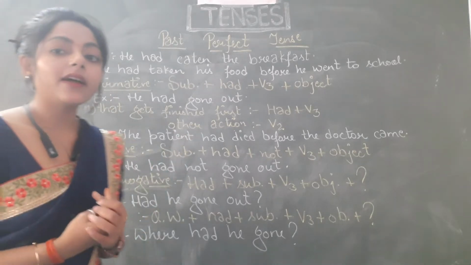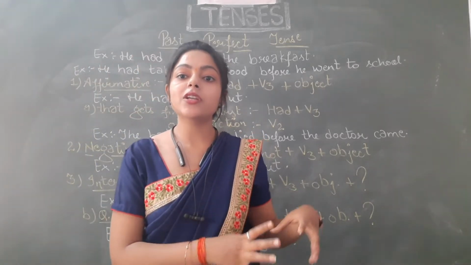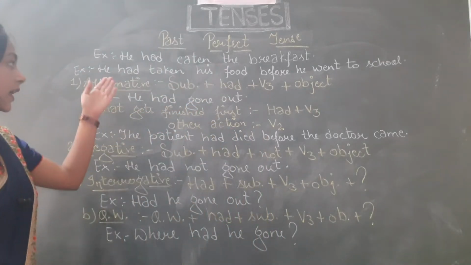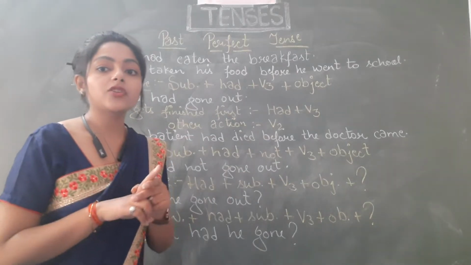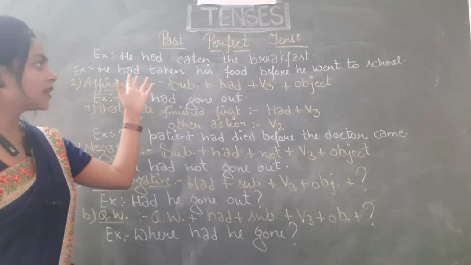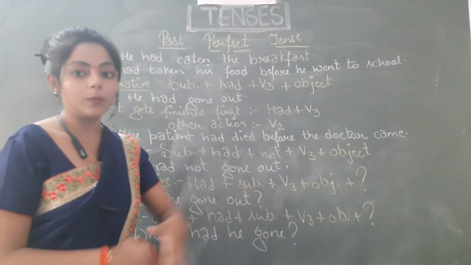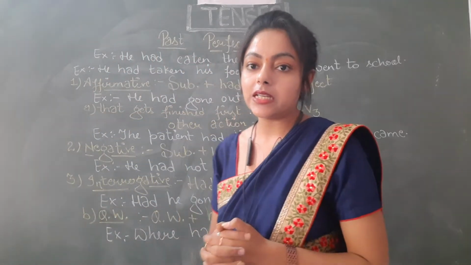And the other thing that I told you, that this tense is used for an action completed before another action. So the example is, he had taken his food before he went to school. Two actions are happening in these sentences. First one, that he had taken his food, and the other action, he went to school. So let us see the structure of these type of sentences.